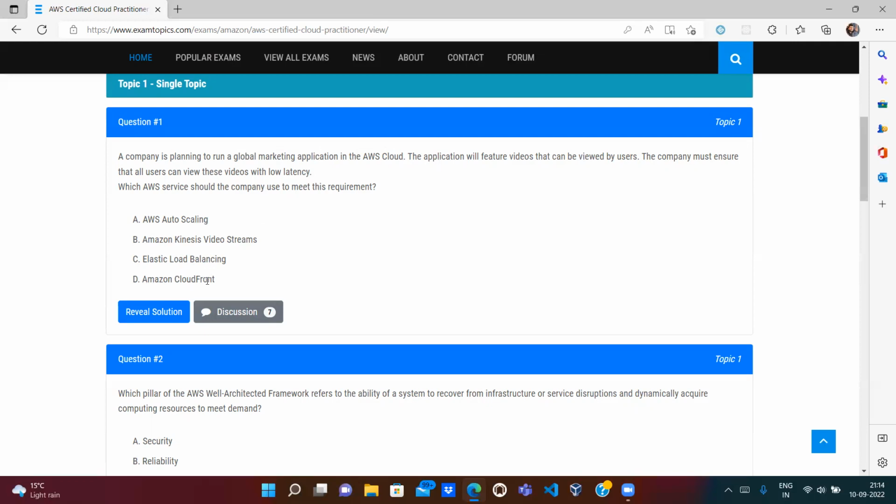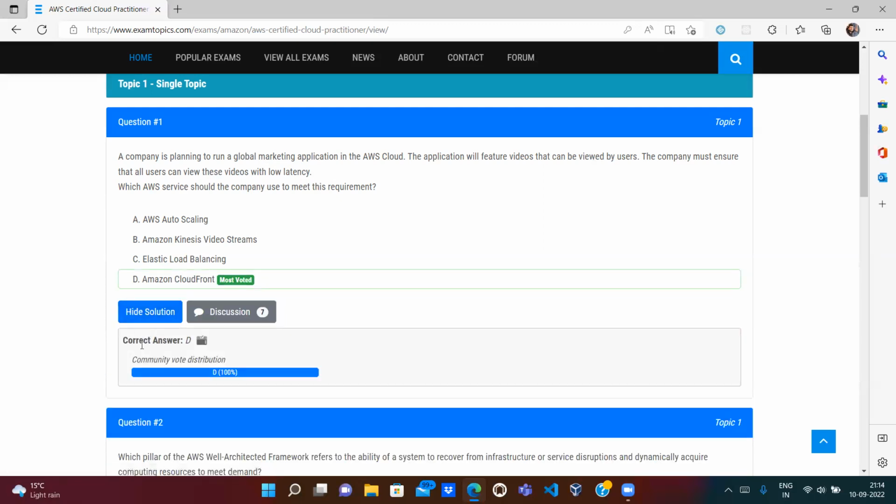So Amazon CloudFront is the correct answer. CloudFront, we generally deploy on the edge locations. One person is in Europe, one person is in Asia, one person is in America, and our application is deployed in London maybe. So we will use the Amazon CloudFront service to deploy on the edge locations. It will basically cache the content at the edge location. So whenever a person tries to view the video, it will not go every time to the database, because it does some caching. That's why they will be able to view the video with low latency. So Amazon CloudFront is the correct answer.